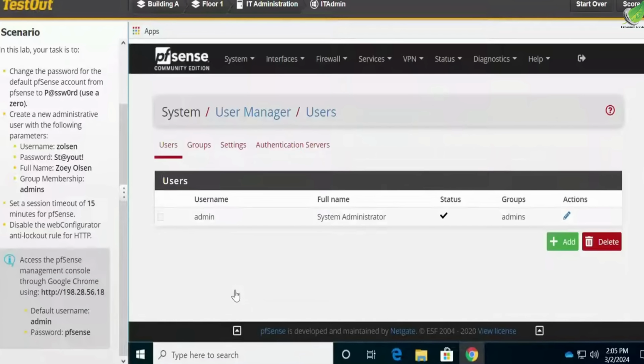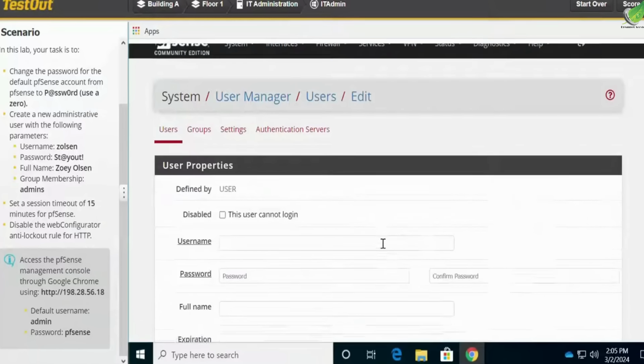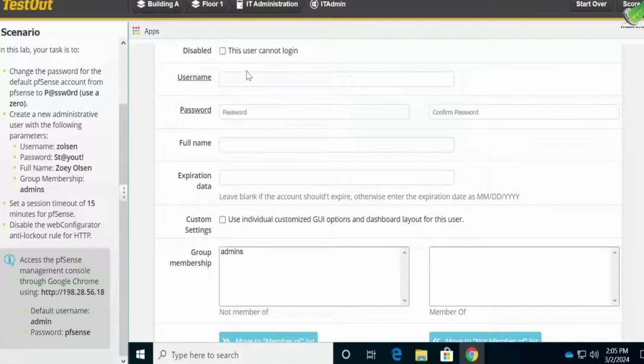So we add, and the username right here is going to be Zolsen. You can always copy this and paste in here.